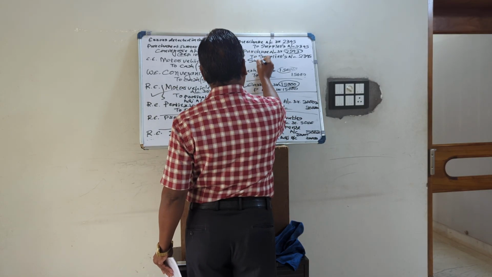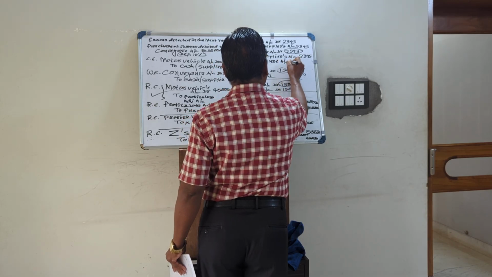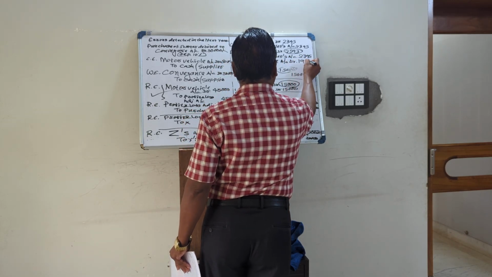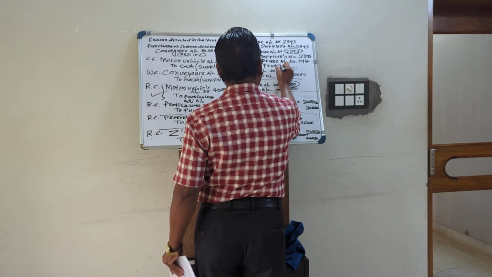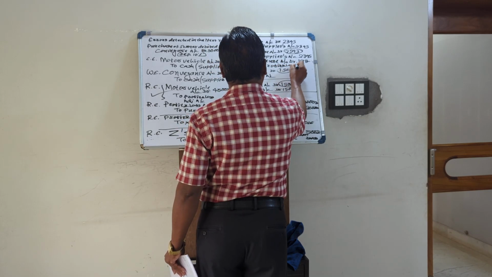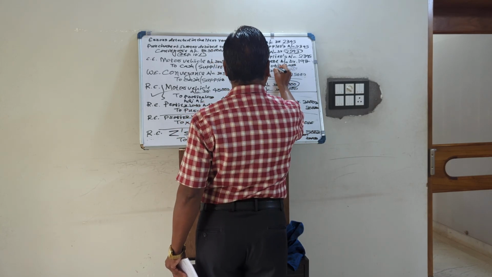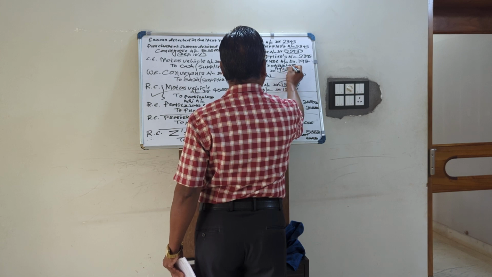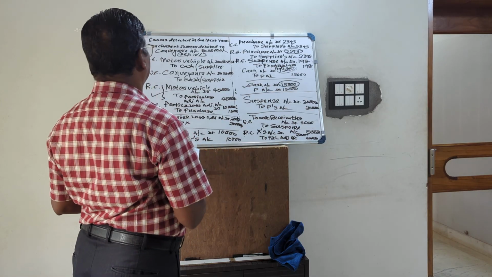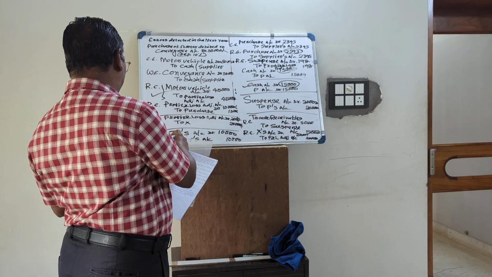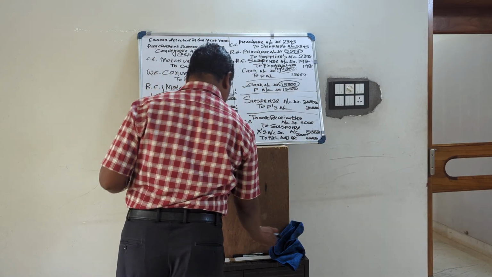So we will write suspense account debited, that is 198, to profit and loss adjustment account, 198. So this we will do on preparation of the profit and loss adjustment account. Now we will prepare one profit and loss adjustment account.